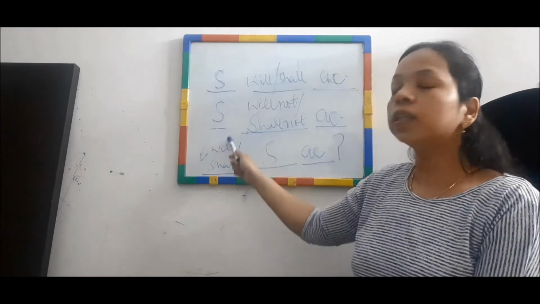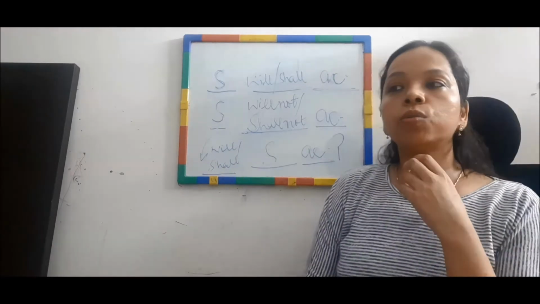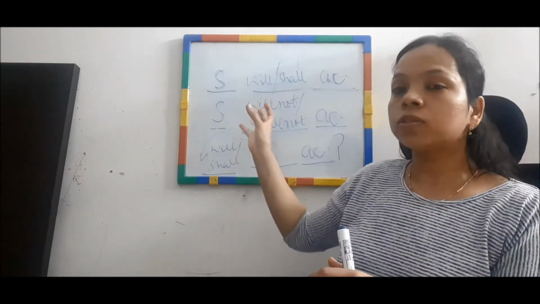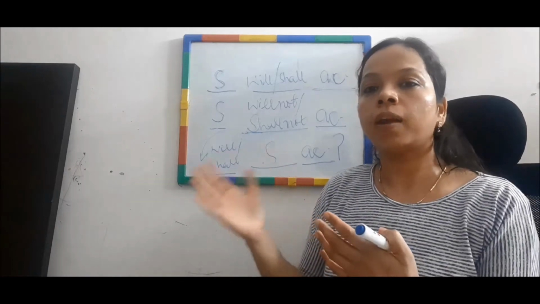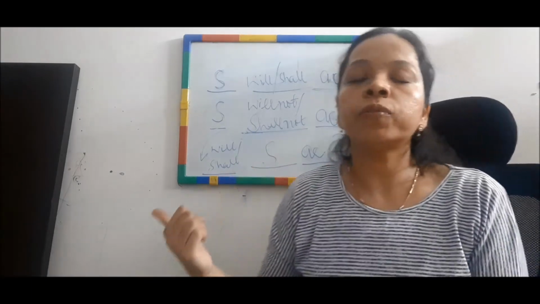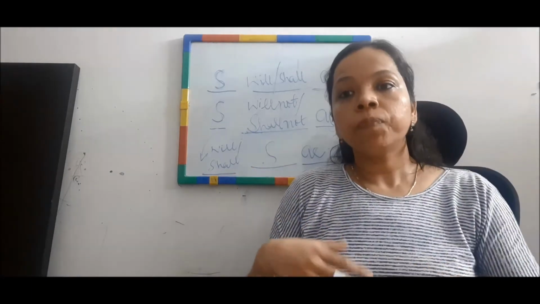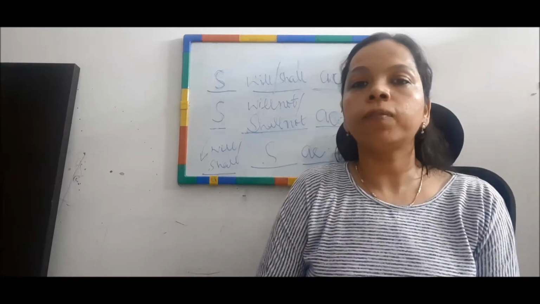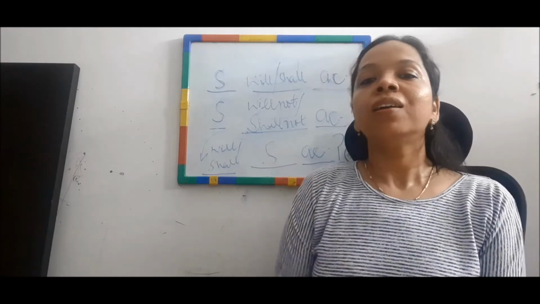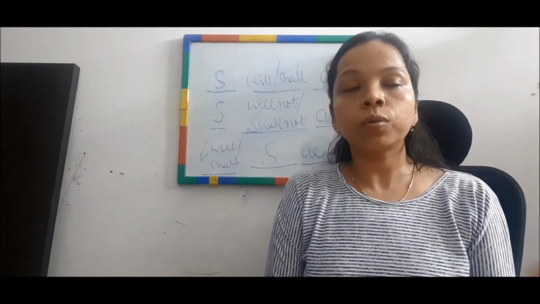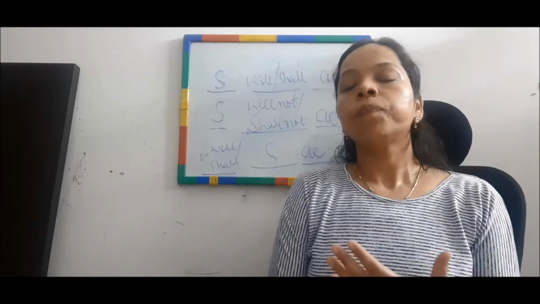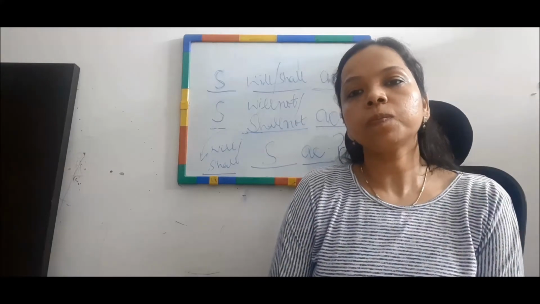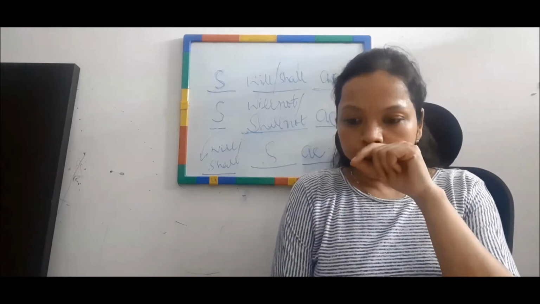Okay, so these were the three types of sentences which you can learn for future tense. All these three are the same for past, present and future. So these three types of sentence structure are the same for past, present and future. Okay, got it? Simple enough. I hope this is really simple to know. If you know the rule for present and past simple sentences, then future tense will automatically be very easy for you. Okay, so time for an exercise.